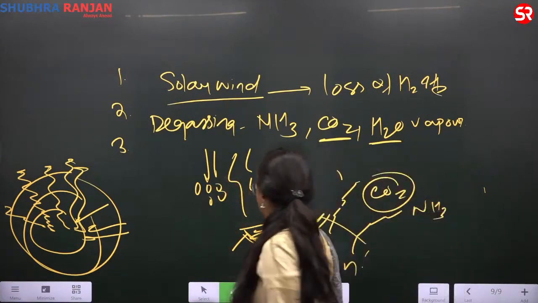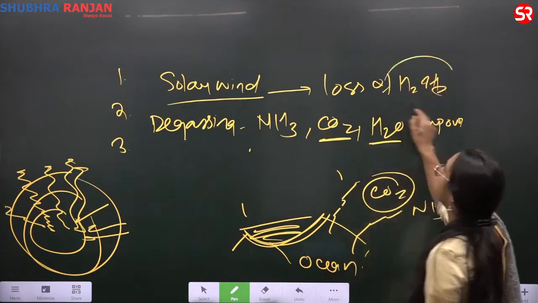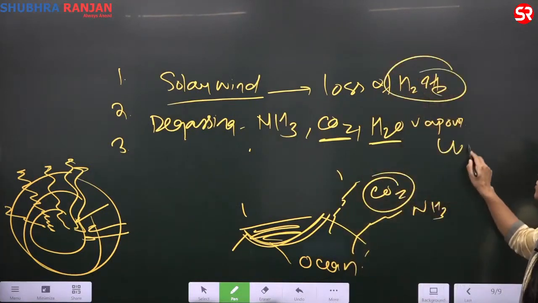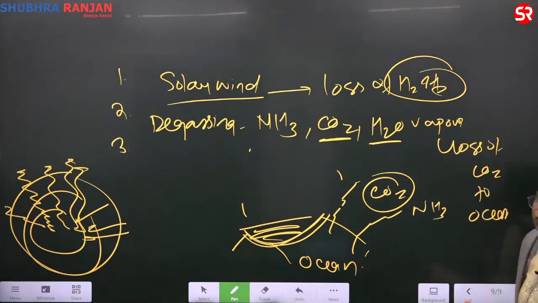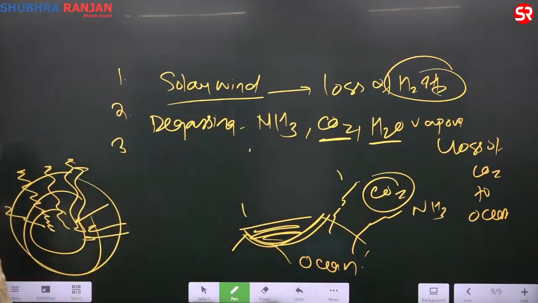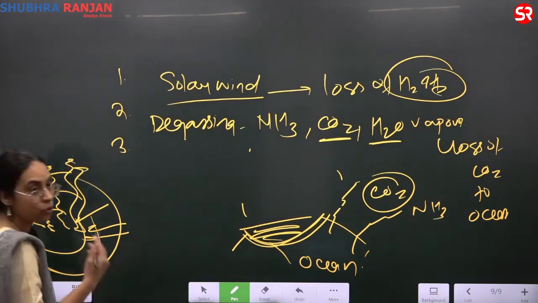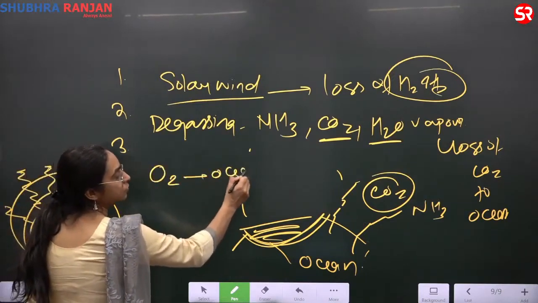So this leads to the loss of hydrogen and helium, and you also have loss of carbon dioxide to the oceans. The carbon dioxide becomes a part of the ocean and is not majorly in the atmosphere. Now once the ocean is formed and water vapor is there, what will happen? Life will come. As life comes, cyanobacteria gives oxygen in the oceans.